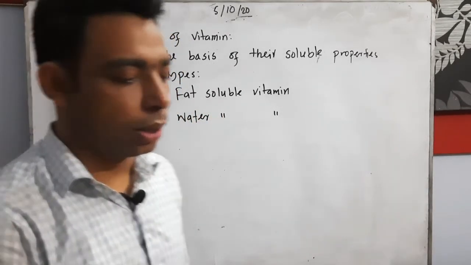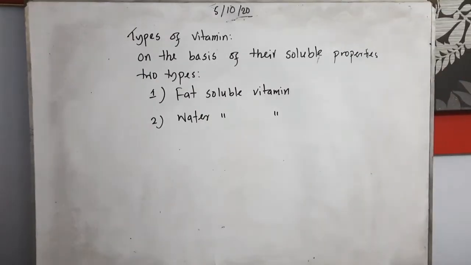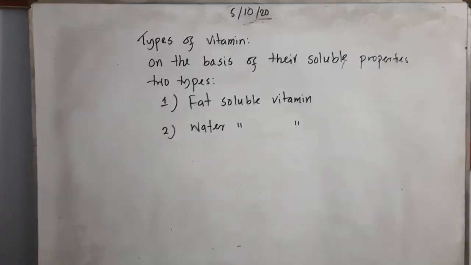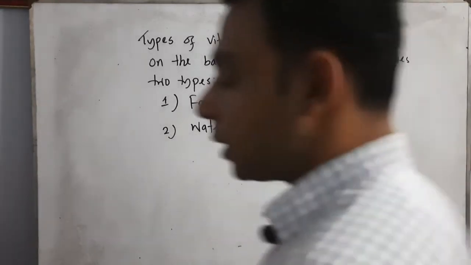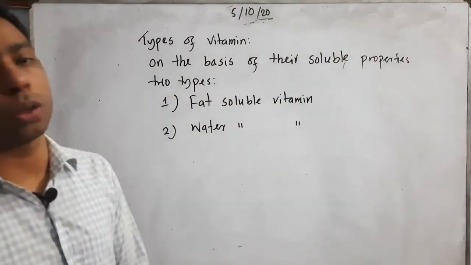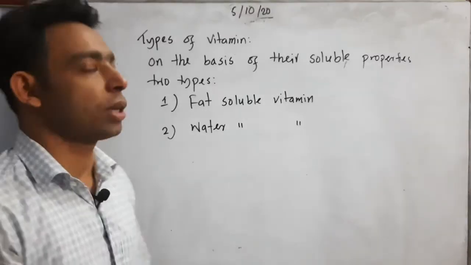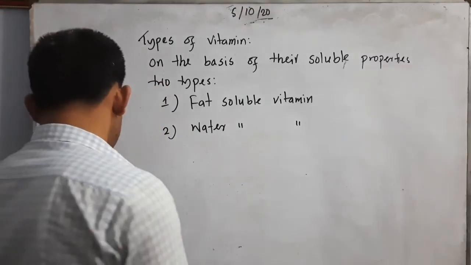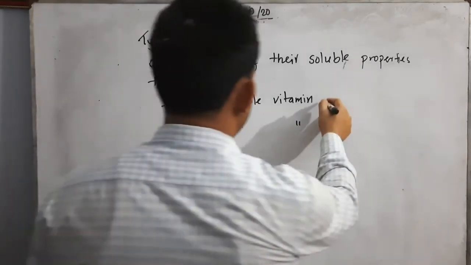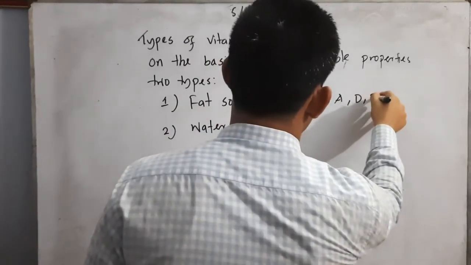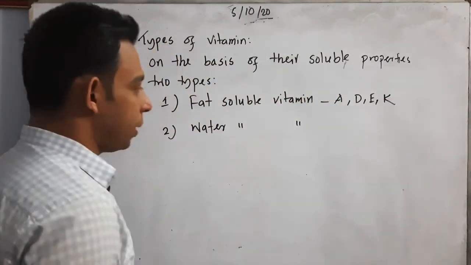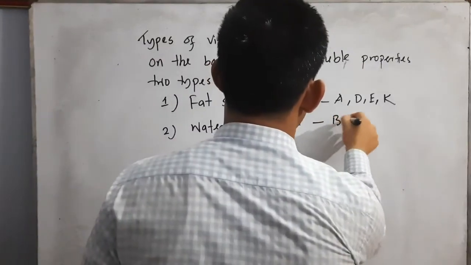These are very important points, because fat soluble and water soluble vitamins are important for SQ and MCQ types of question. So we need to understand which vitamins are fat soluble. Vitamin A, D, E, K are the fat soluble vitamins, and on the other hand, vitamin B complex.